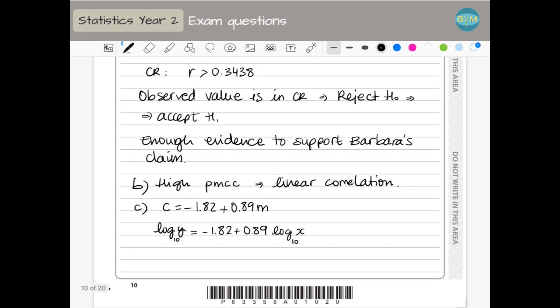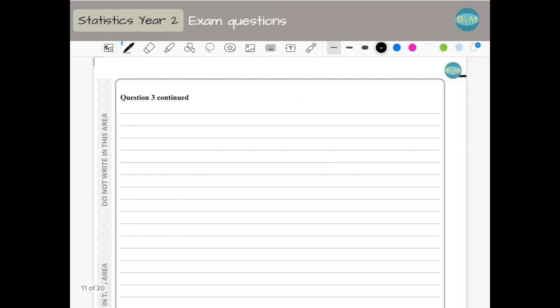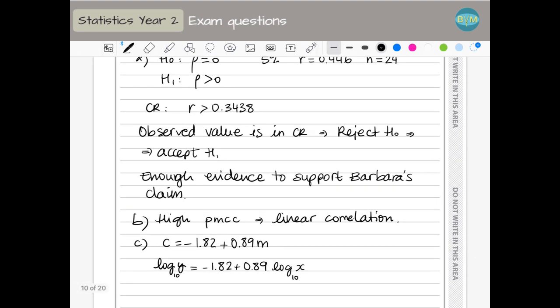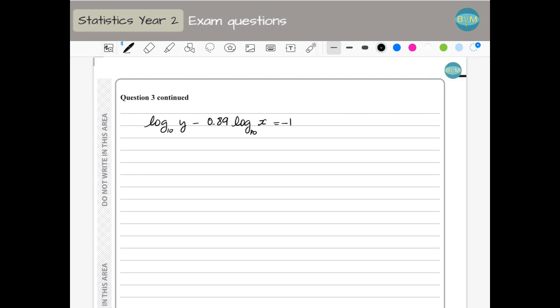So I can put together the logs. I'm going to subtract this on both sides. So I have log y minus 0.89 log x equals minus 1.82. I'm going to put this together using the properties of the logs.